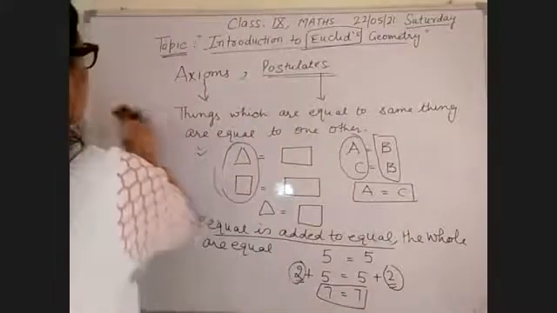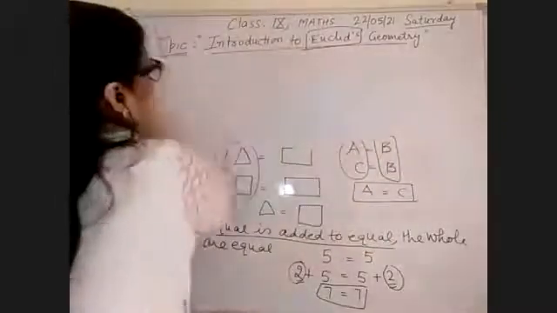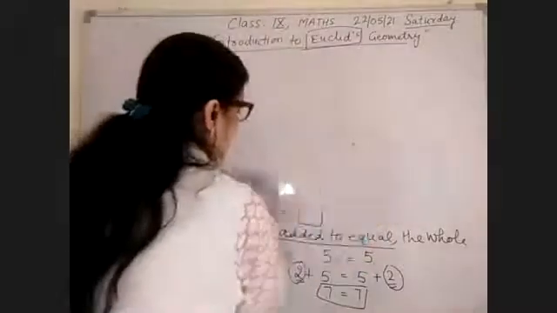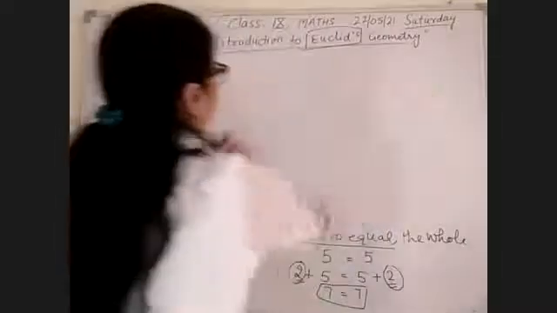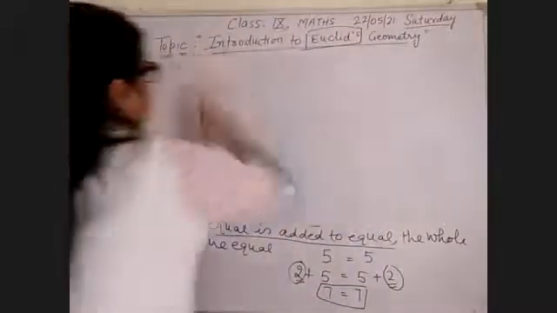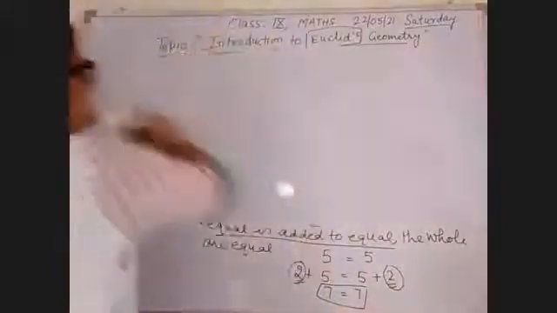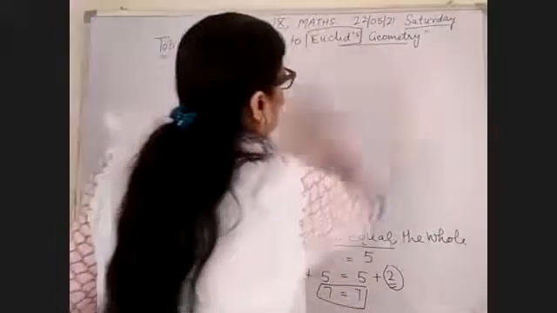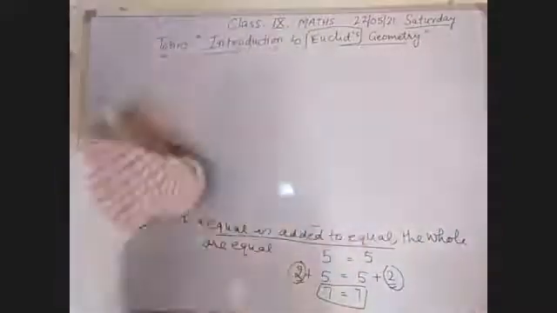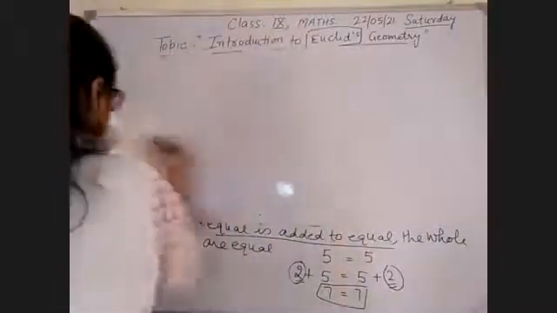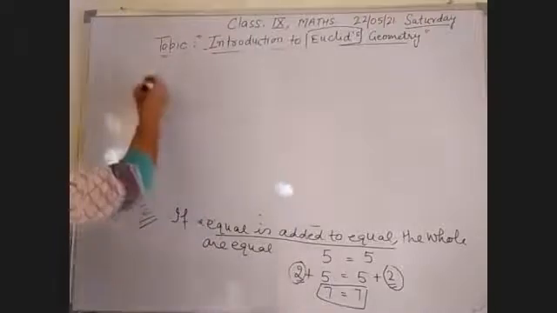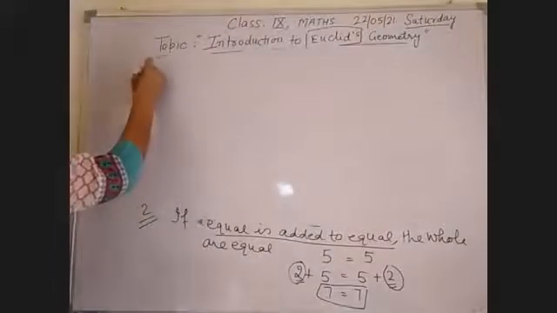When equals are subtracted from the equals, the remainders are equal. This is your third axiom. Note down these axioms also. Axiom 3.